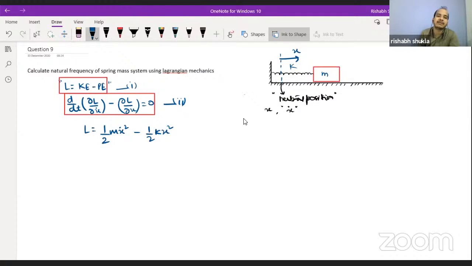For that, first we need to calculate the partial derivative of the Lagrangian function with respect to velocity.